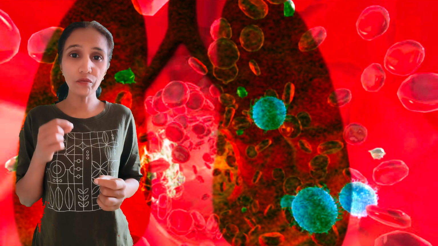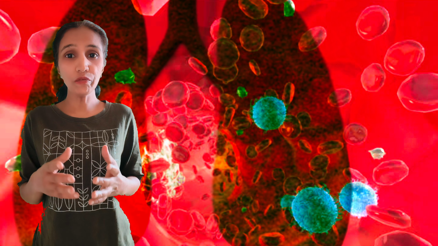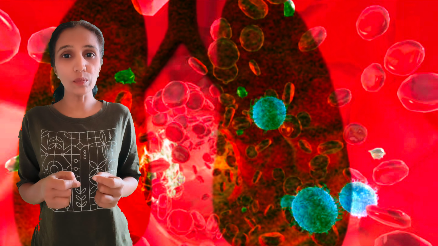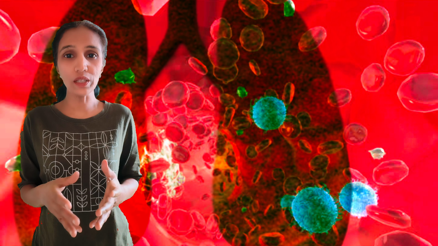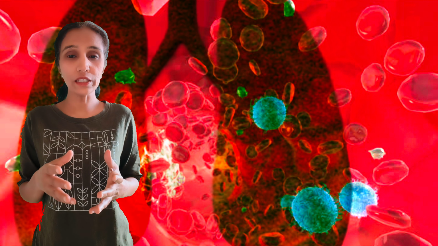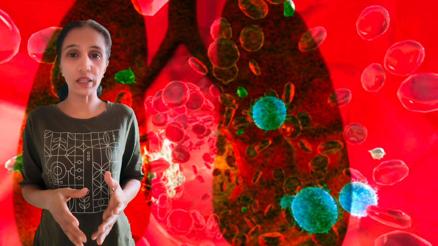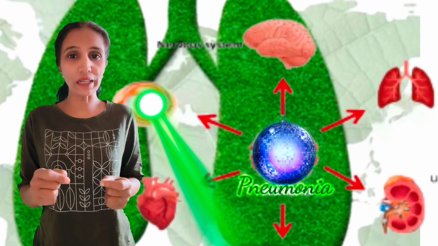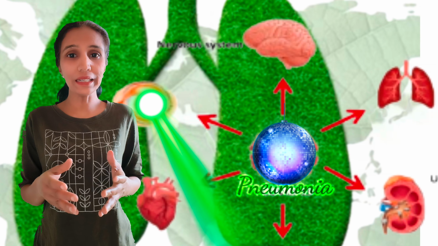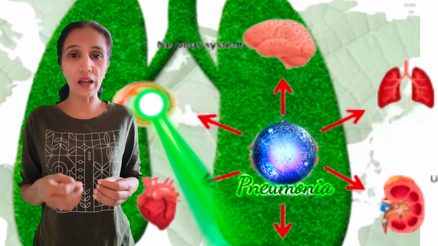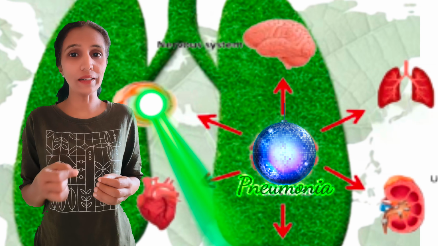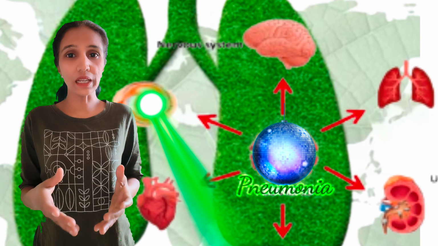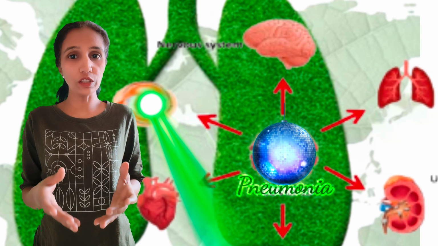When the bacteria enters the bloodstream from the lungs, it is going to infect the blood, and this infected blood may infect other organs in our body, and when the other organs in our body are infected with pneumonia, that is going to lead to organ failures. Say, for example, when our heart is infected by this bacteria, it may lead to stress on the walls of the heart. It may also lead to heart attacks. In very severe cases, the person may also die due to heart infection with pneumonia.